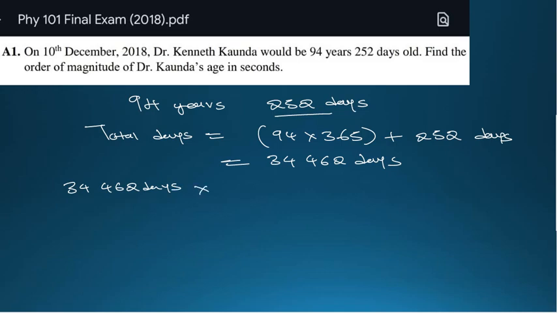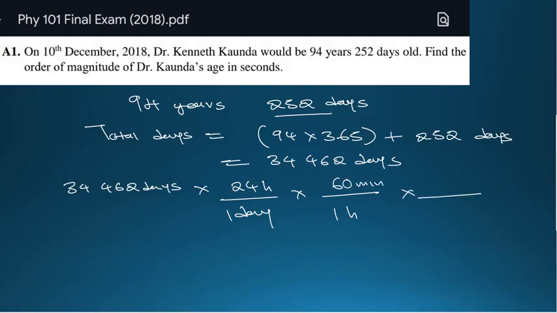We multiply by 24 hours over 1 day, then 60 minutes over 1 hour, then 60 seconds over 1 minute.